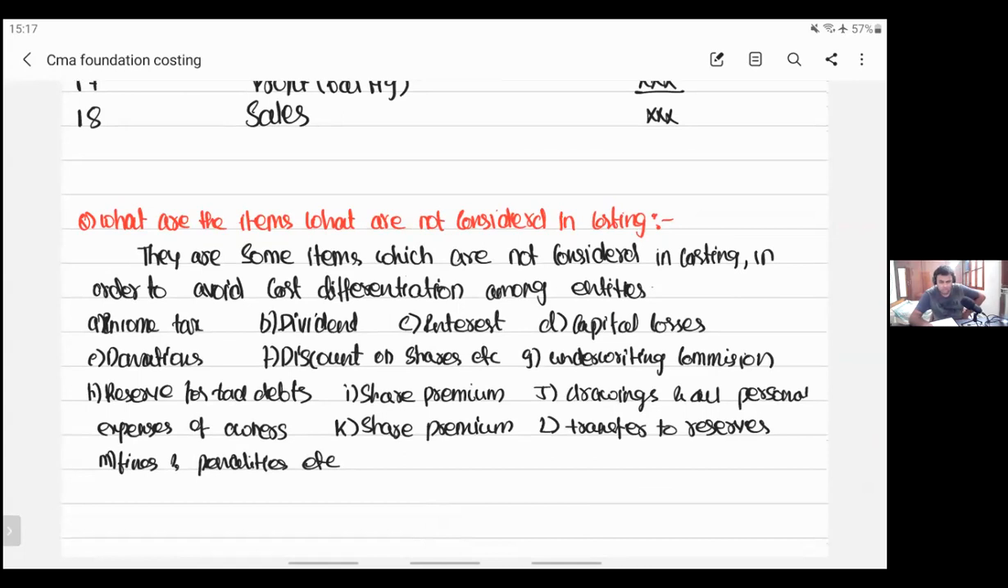Today we'll complete the entire cost sheet part and start with classifications of cost. Tomorrow I'll complete classifications of cost and a few theory parts, so that by day after tomorrow, that is by Saturday, I can close the costing class. That's all, everybody. Let's start the session now.